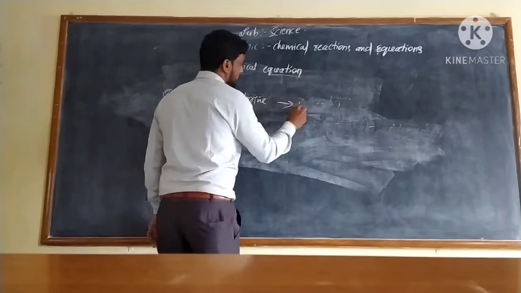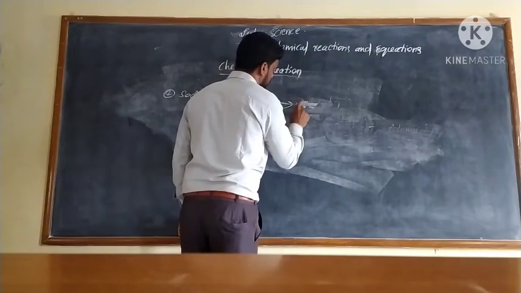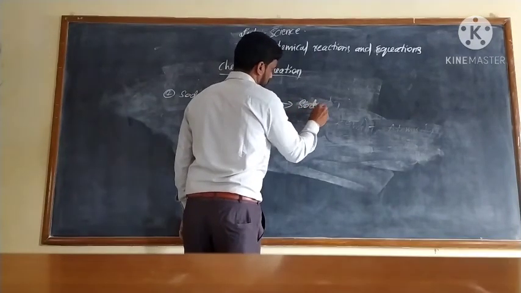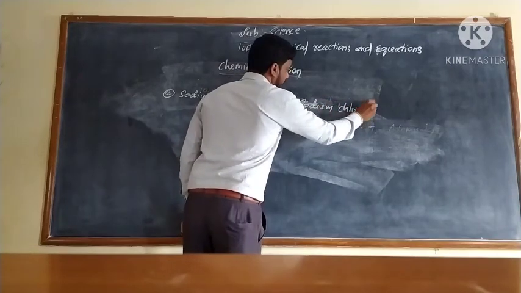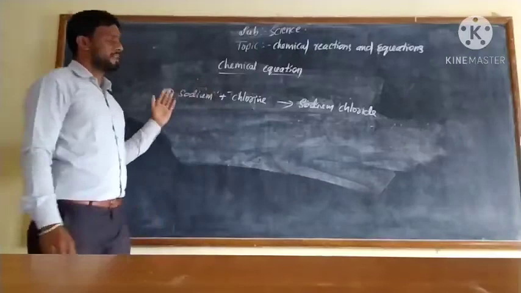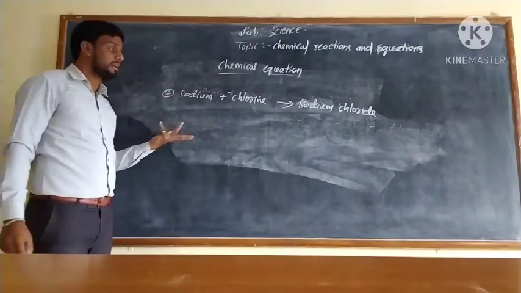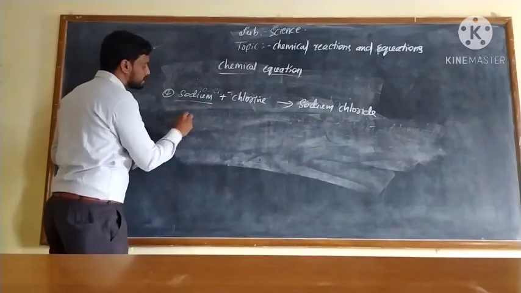It gives sodium chloride. So it is another example of writing a word equation as a chemical equation. The symbol of sodium is Na.